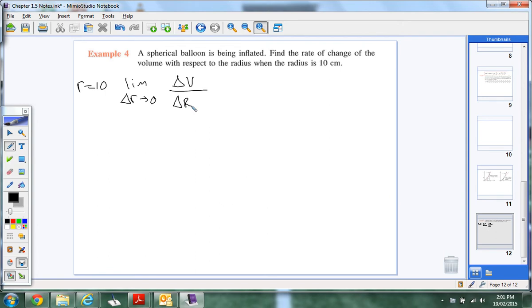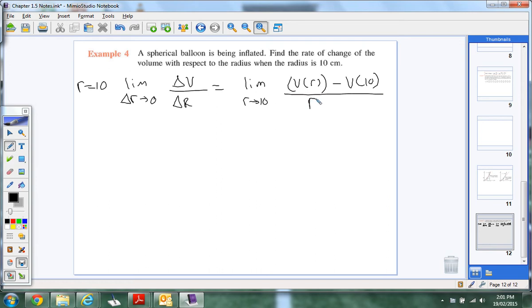We're using change in R because that's what we have, just like we had time before. So to solve, it's going to be the limit as R goes to 10. I use this instead of the h one; remember, we can do either. As R goes to 10, we want to look at V of r minus V of 10. That's our function.